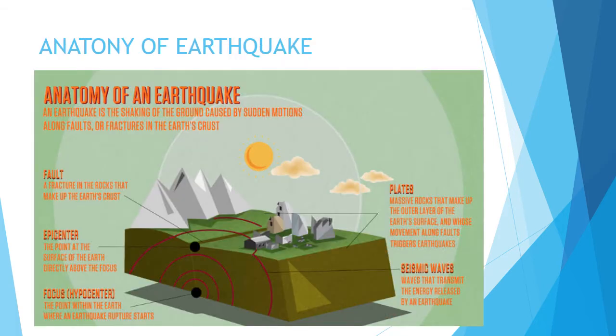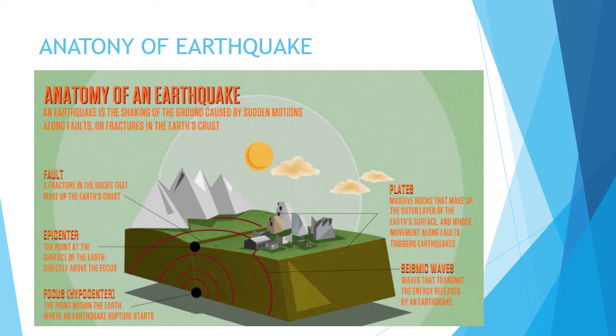Anatomy of an earthquake. Now let us study the different terms of the anatomy of the earthquake. An earthquake is shaking of the ground caused by sudden motions along faults or fractures in the Earth's crust. Now an earthquake is not a slow motion. It doesn't take place slowly every day. It is a sudden motion which takes place within a moment and the destruction occurs. So whenever there is a sudden movement or shaking of the ground because of faults or fractures in the Earth's crust, we say that an earthquake has occurred.